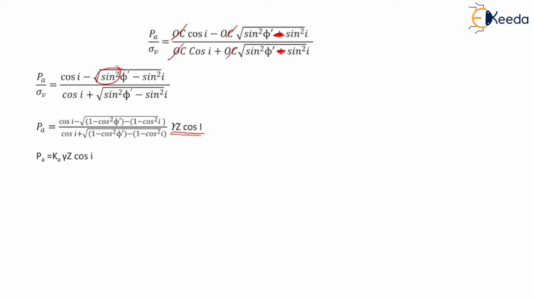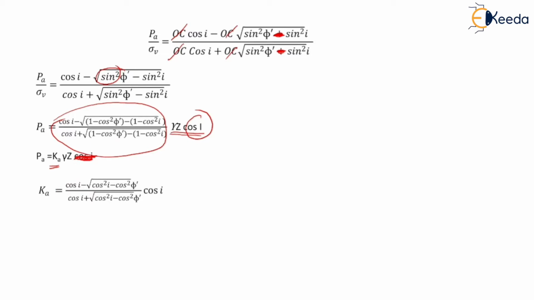So PA will be equal to KA into gamma Z, where this entire term into cos i is replaced as KA. So PA has become KA into gamma Z. That's why KA is equal to cos i minus the square root of cos squared i minus cos squared phi dash, divided by cos i plus the square root of cos squared i minus cos squared phi dash, into cos i.